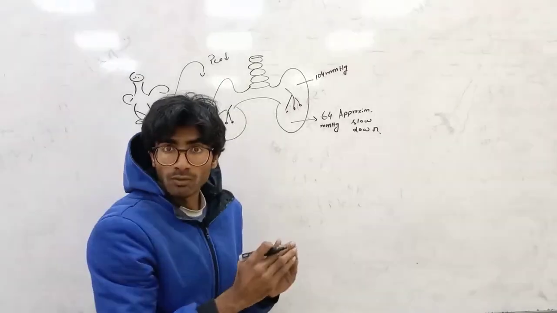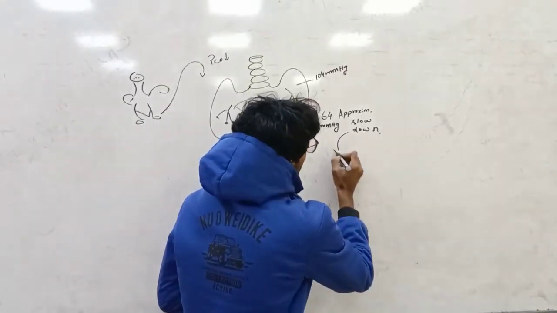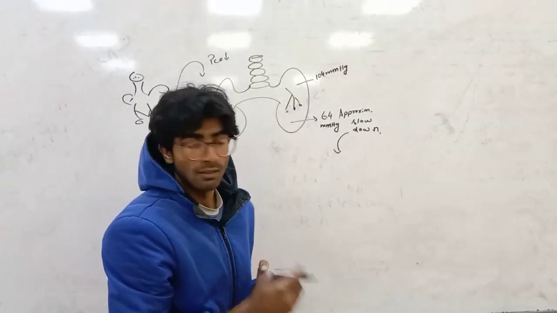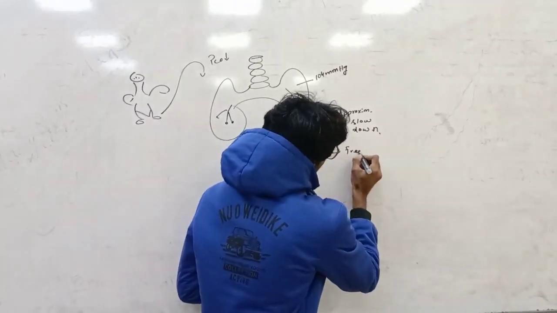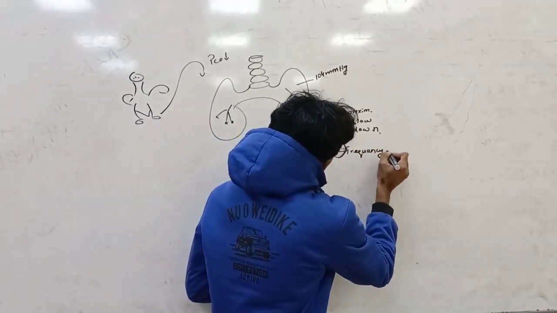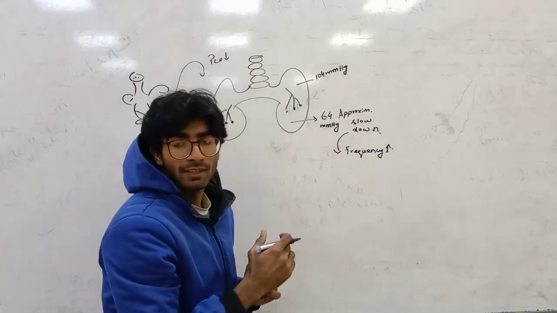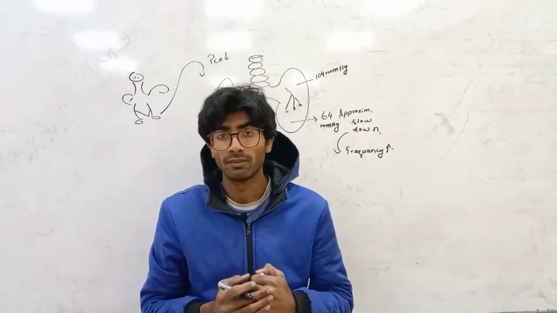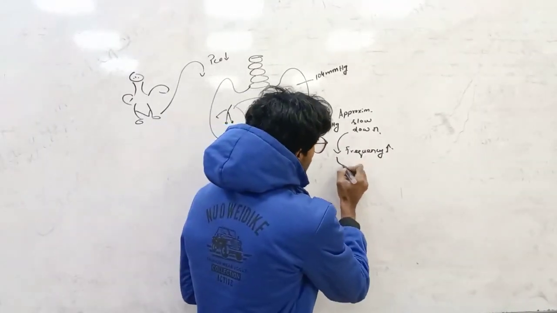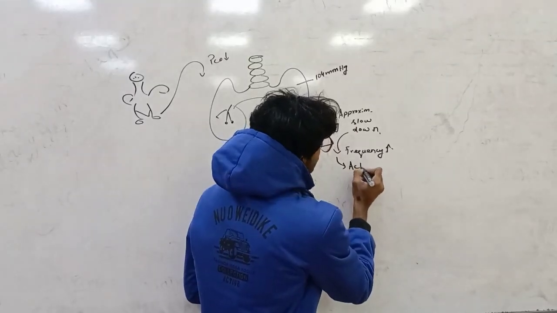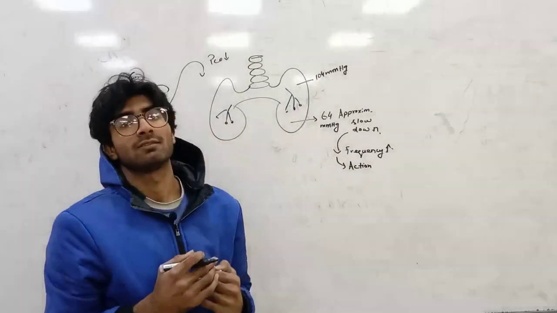When it drops, it can increase the frequency. When frequency increases, it means action potential increases. Due to the higher level of action potential, hyperventilation occurs.